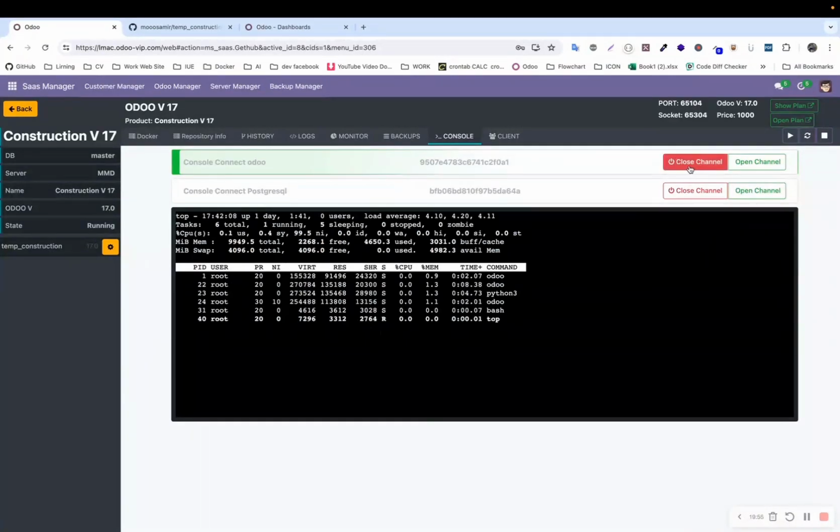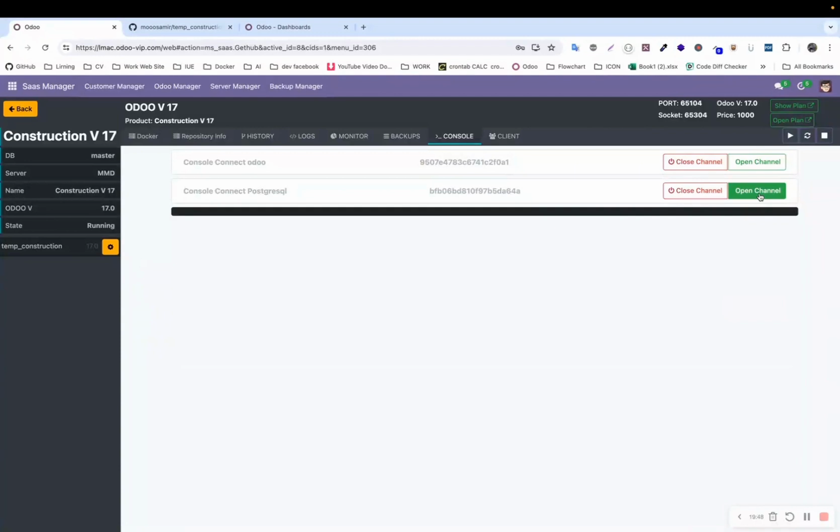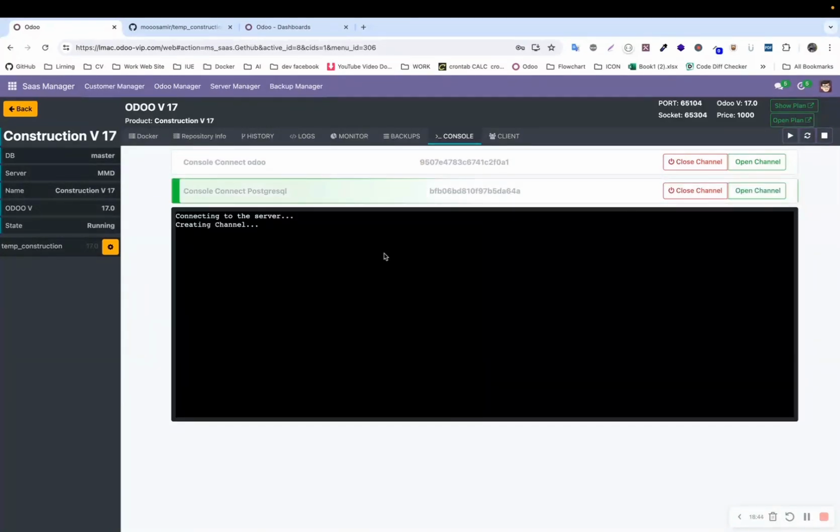We'll close it now. We have the same example for the database container. Let's try some commands. We'll close it now.